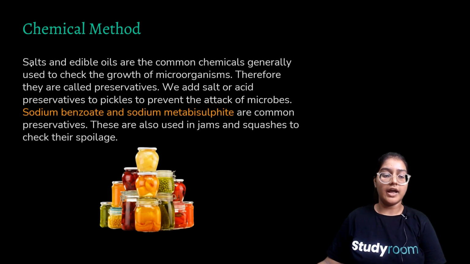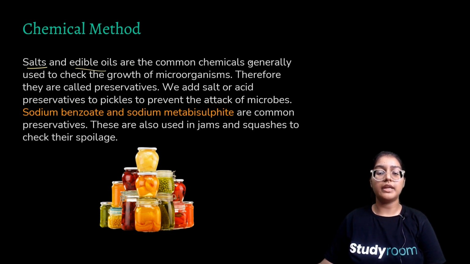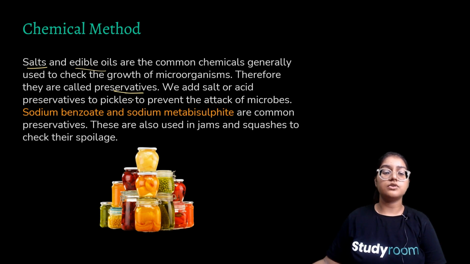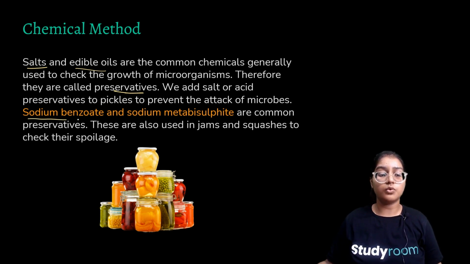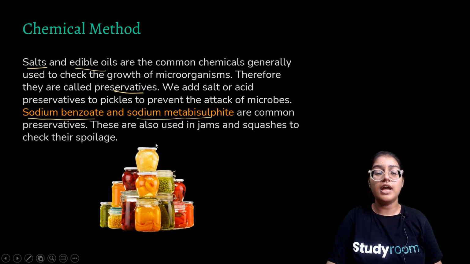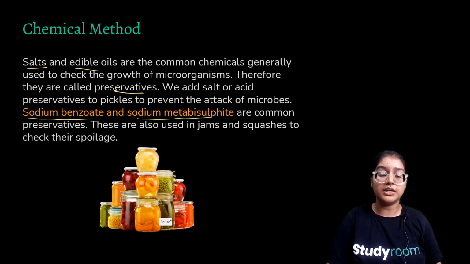Chemical methods. So I told you that salt and oils are the most commonly used preservatives. They are the most common chemicals generally used to check the growth of microorganisms. Therefore, they are called preservatives. When we add salt or acid preservatives to pickles, they are prevented from getting attacked by microbes. So apart from salt and oil, there are sodium benzoate and sodium metabisulfite, which are also used as preservatives, and they're used in jams and squashes to prevent spoilage.